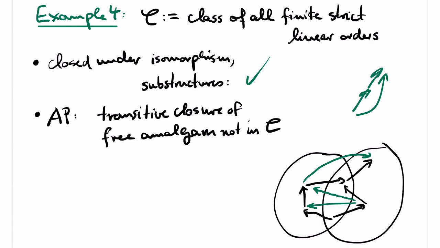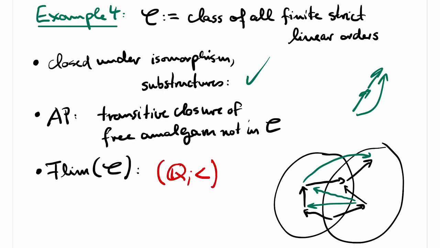The Fraïssé limit of this class is a homogeneous linear order. And since there is only one homogeneous linear order by Fraïssé's theorem, and since Q is homogeneous and a linear order, the Fraïssé limit must be equal to Q.